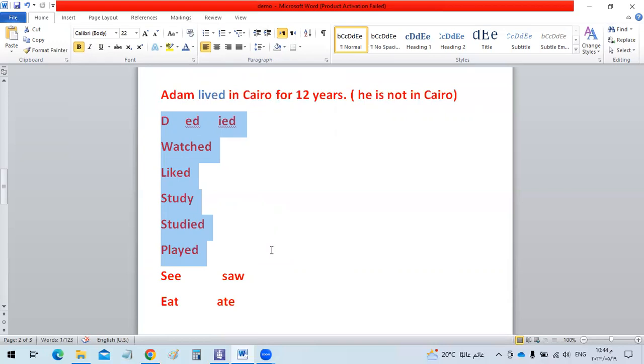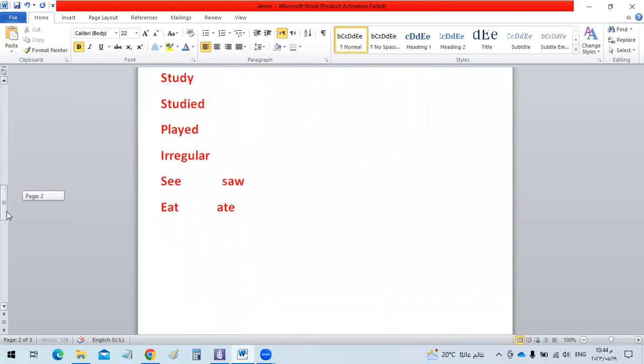Another point for the past simple tense is that we have irregular verbs. Irregular verbs mean that we can't add ED or IED or even D to the verb. Instead, we have to memorize the verb and keep it by heart. Like see, in the past simple tense we say saw. Eat, we say ate.